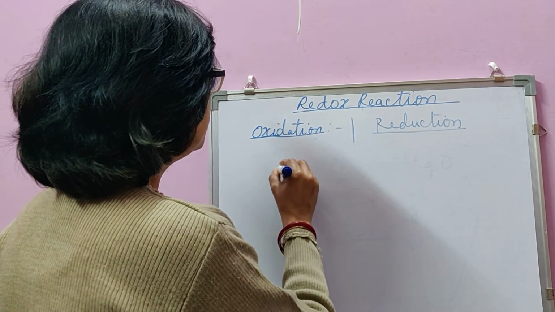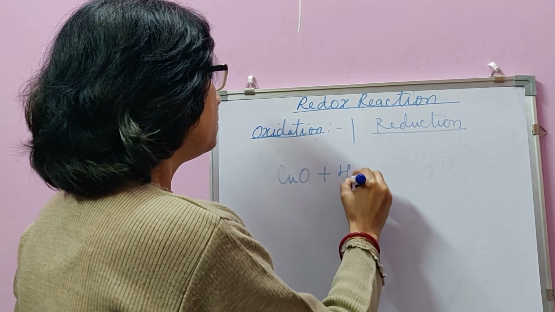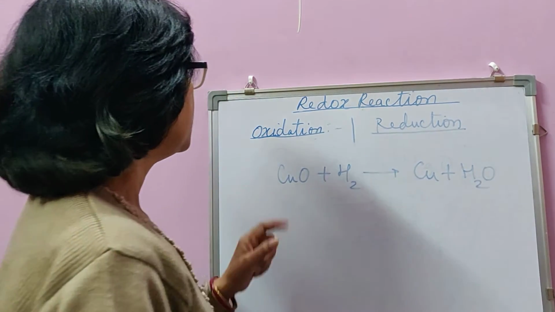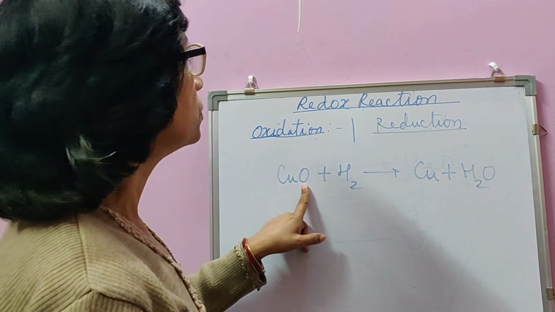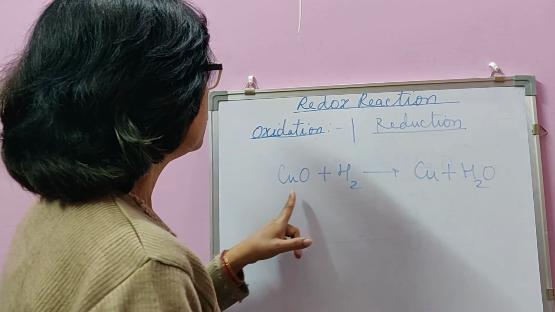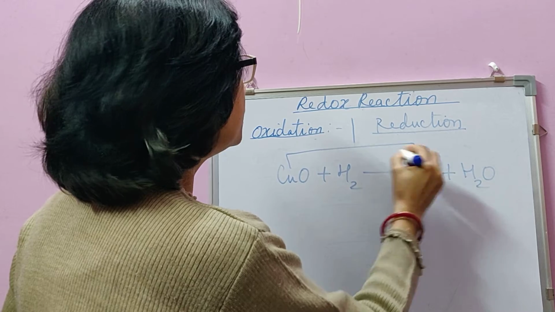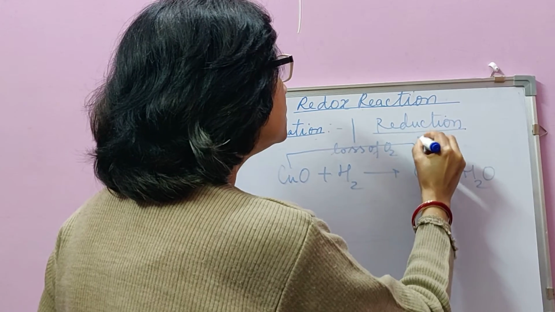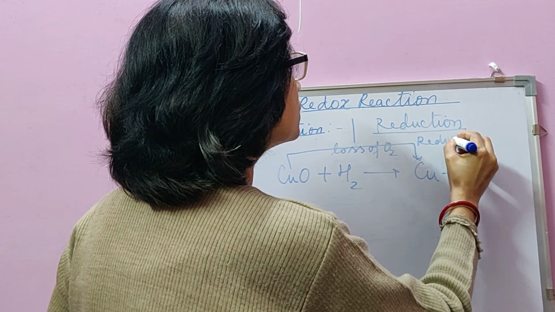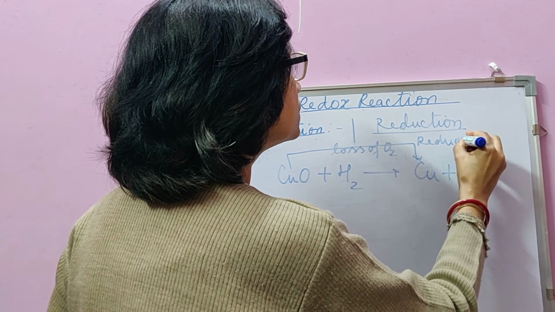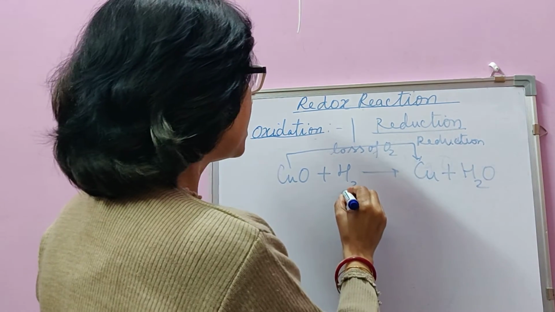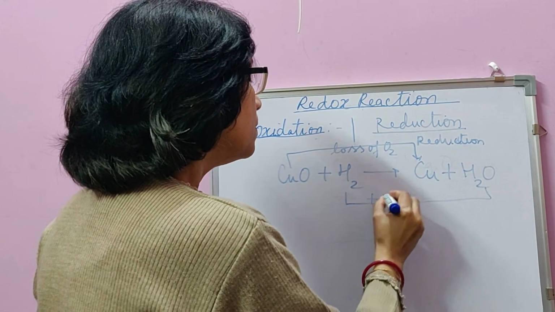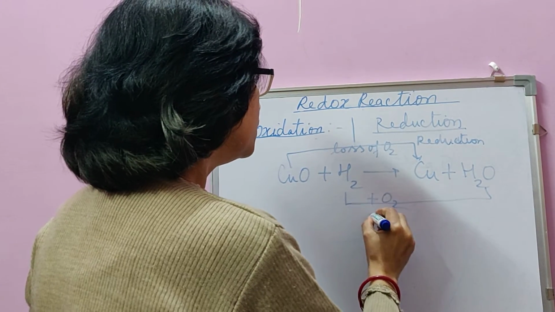Take the example of CuO plus H2 giving Cu plus H2O. Now in this you see, CuO loses oxygen and becomes Cu. So this one is loss of oxygen. It means it is reduction. Whereas look at hydrogen, it becomes water. How? By gain of oxygen. So this is oxidation.